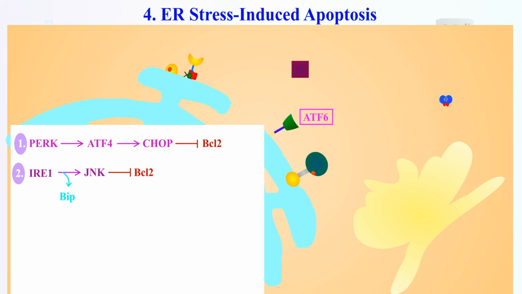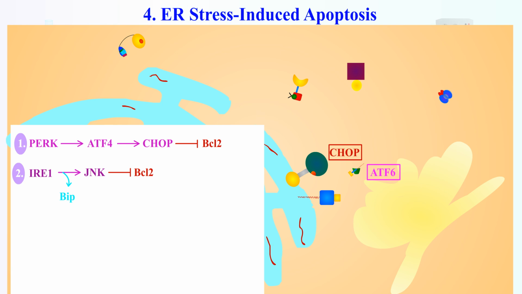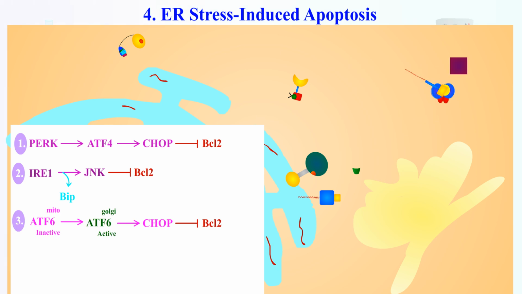C. ATF6 pathway, or activating transcription factor 6 pathway. ATF6 is an ER resident protein. Under stress, it is transported to the Golgi apparatus, where it gets cleaved by proteases to release its cytoplasmic active form. From the viewpoint of apoptosis, it will activate the CHOP protein and enter into the apoptosis process.